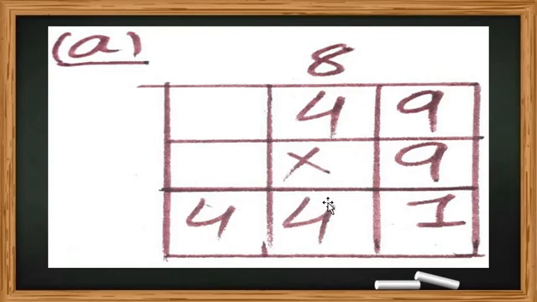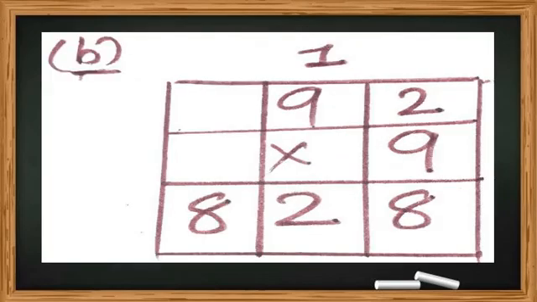So 4 here and 4 here. So what did we get here? The answer, all students, is 441. 49 multiplied by 9 is equal to 441. Understood, all students? Okay, now I hope you all understood, and now we move on to question number B.